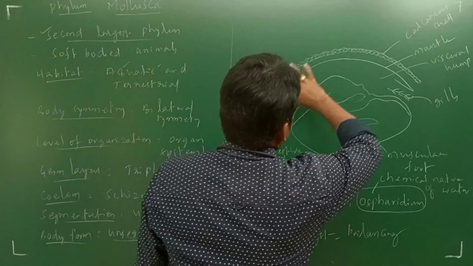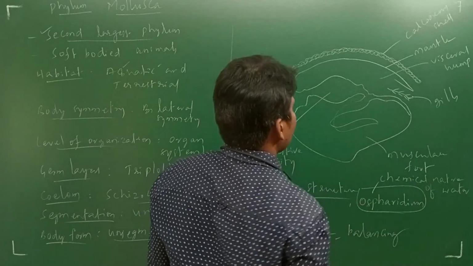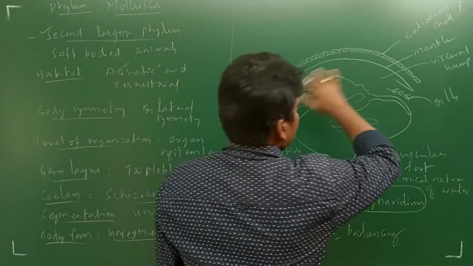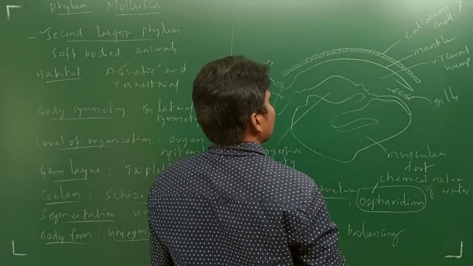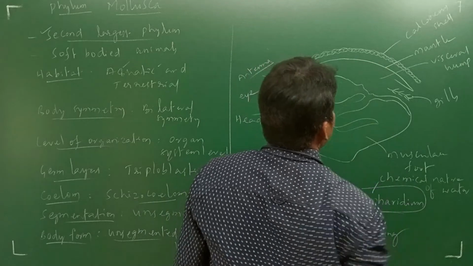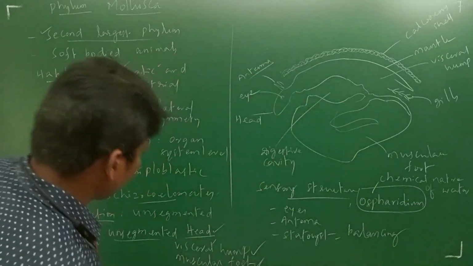Next, the dorsal region has the calcareous shell, which provides protection. The secretion of the shell takes place by the mantle. I'll explain what that mantle is.